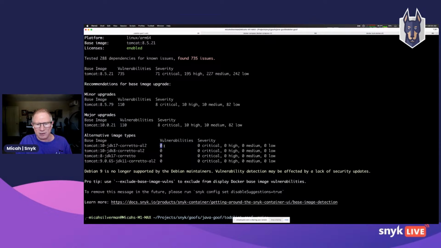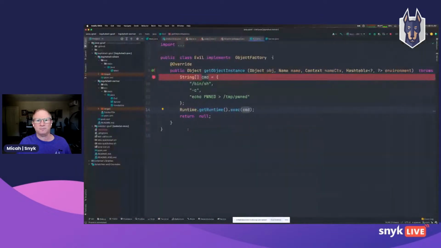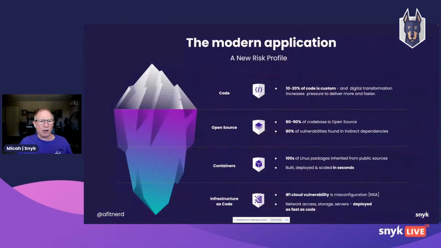That is the kind of feedback we want as developers, because the only impact to me is to upgrade my version of Tomcat. I don't have to touch my code. I don't have to touch my deployment scripts. I just have to bump this version, and I go from 735 vulnerabilities down to 0. Now, that's pretty powerful.